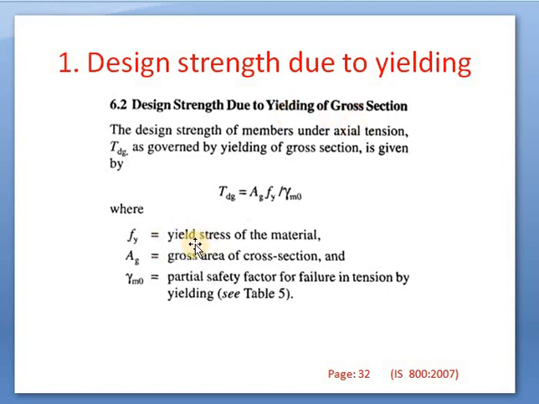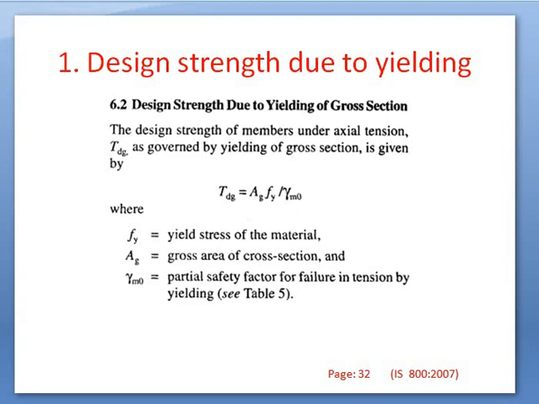Fy stands for the yield stress of the material, which will be given in the question. Ag is the gross area of cross section. How to find out this gross area of cross section, we will see in problems. So Ag into Fy divided by gamma m0.